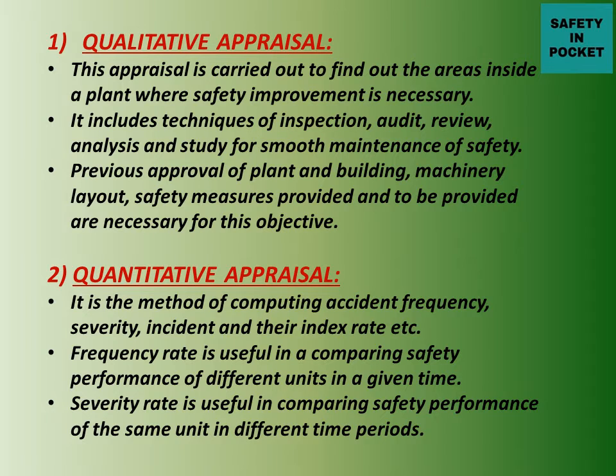necessary. Previously approved plant and building, machinery layout, safety measures provided and to be provided are necessary for these objectives. So whatever plant and building approvals are there, what type of machinery layout is available, what safety measures are provided in that area or are to be provided are necessary for this objective. We have to consider whether they are effective or not. If not effective, we have to apply or give some preventive measures for making it safe.